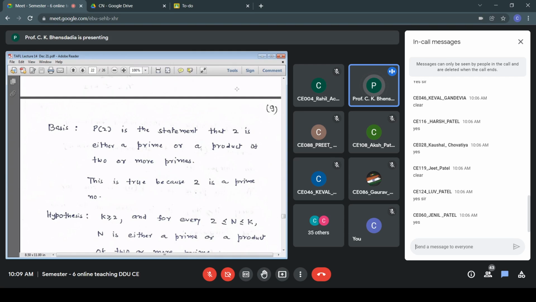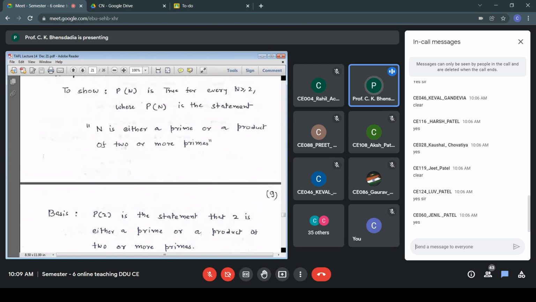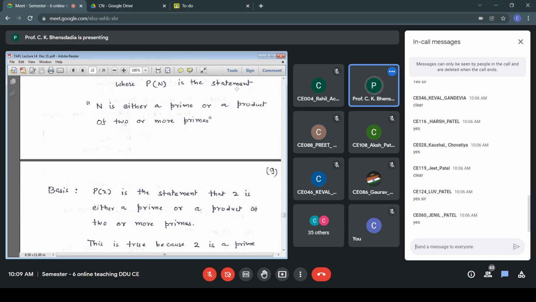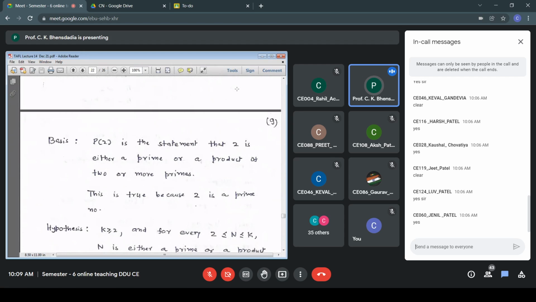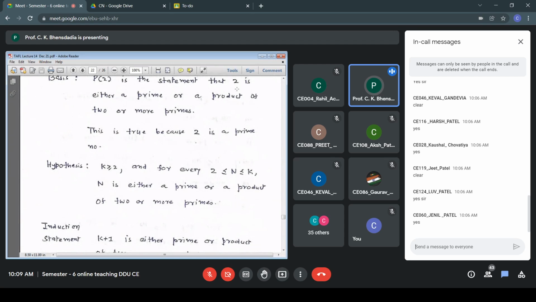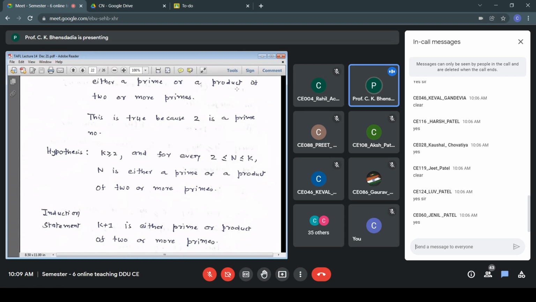Statement P(n) remains the same. The range of n remains the same. The basis part remains the same. The proof remains the same. The only change is in the hypothesis. No change in the induction statement. P(k+1) is true, so k+1 is either a prime or a product of two or more primes.